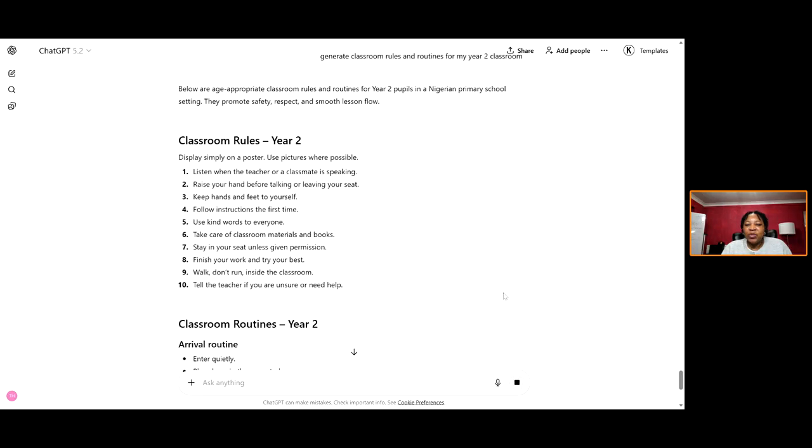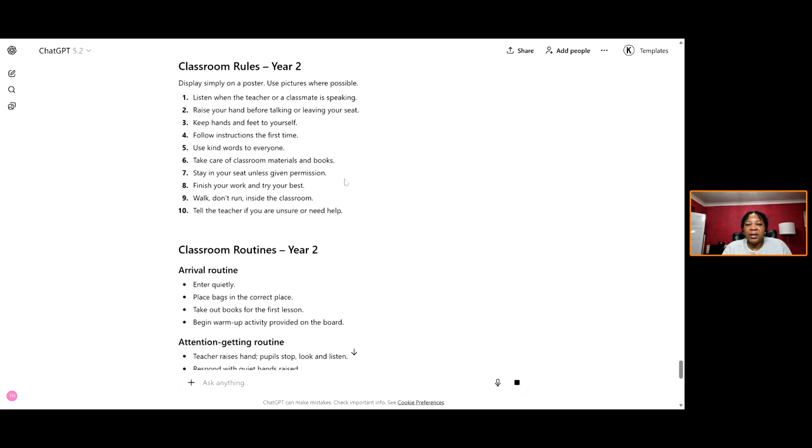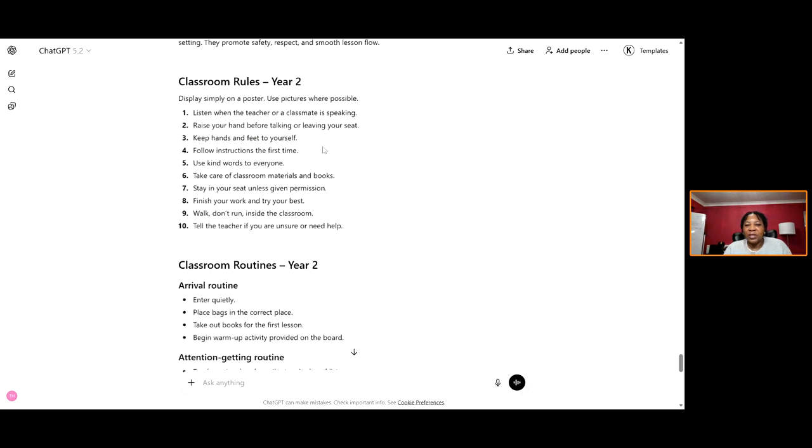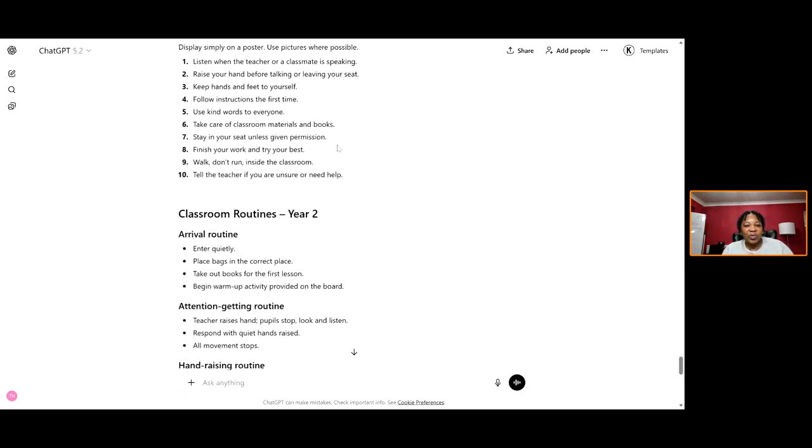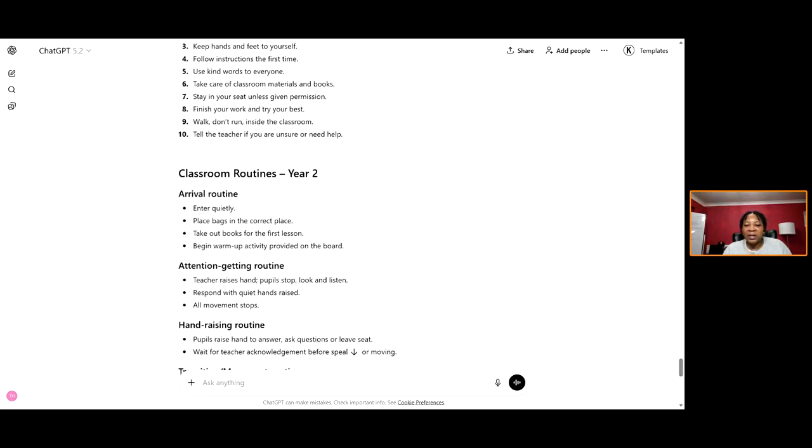So it's creating classroom rules for me. So you can use this to create a poster. Listen when the teacher or a classmate is speaking. Raise your hand before talking. Keep hands and feet to yourself. Follow instructions, etc., etc. So those are the classroom rules. Then classroom routines. Enter quietly. Place bags in the correct place, etc., etc.